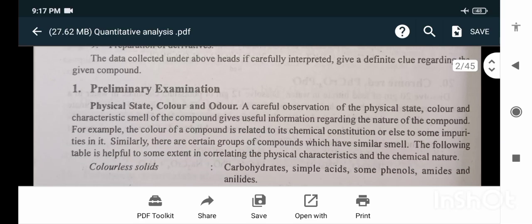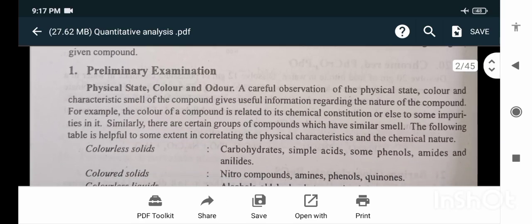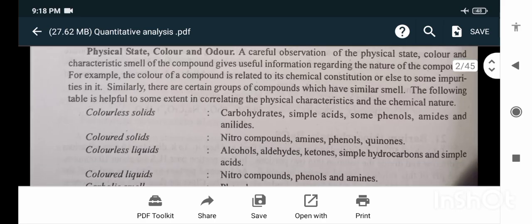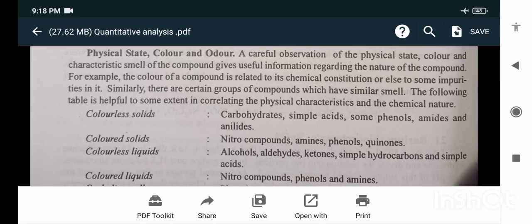Preliminary examinations: physical state, color, and odor. A careful observation of the physical state, color, and the characteristic smell of the compound gives useful information regarding the nature of the compound. For example, the color of the compound is related to its chemical constitution or else to some impurities in it. Similarly, there are certain groups of compounds which have similar smell. The following table is helpful to some extent in correlating the physical characteristics and the chemical nature.